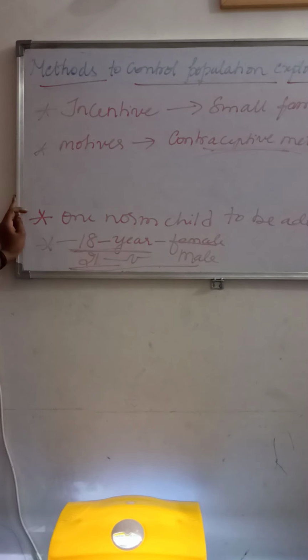So these are the methods to control the population explosion. First and foremost, the one child norm must be adopted. Second, the female must be 18 years and the male 21 years for marriage. Then we create awareness among people about the small family, "Hum do hamare ek", we two, our one, by showing pictures and printouts.